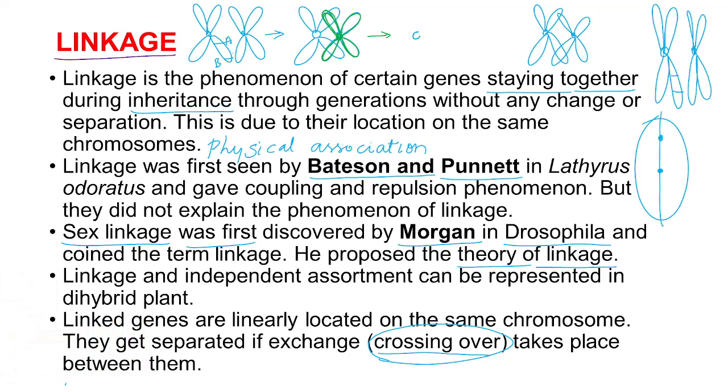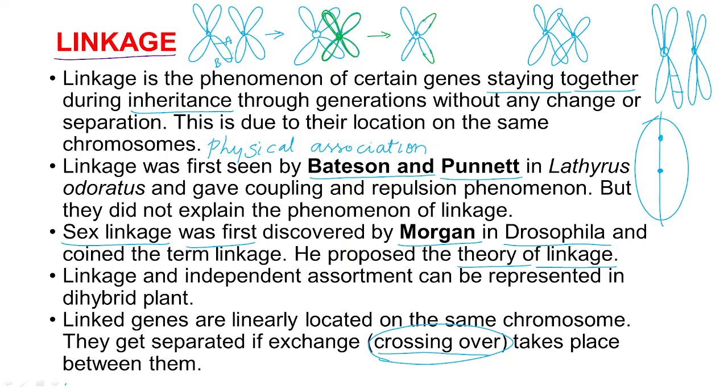See, the first chromosome will remain as it is, but when you go to the second arms, half of them will be normal, but the other half will be exchanged with the other one, like this.